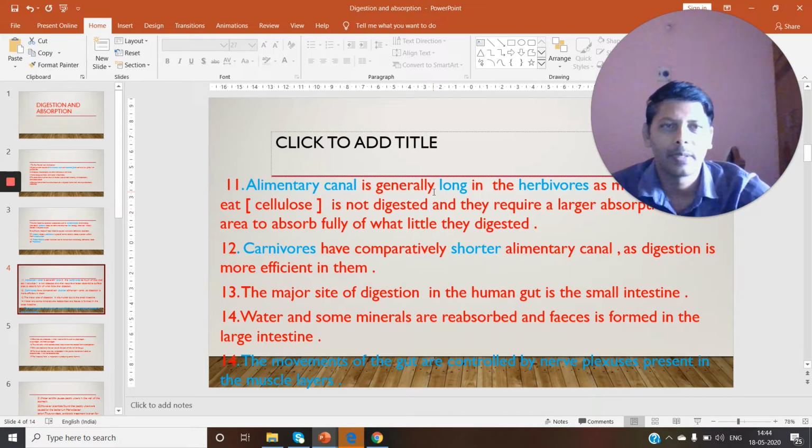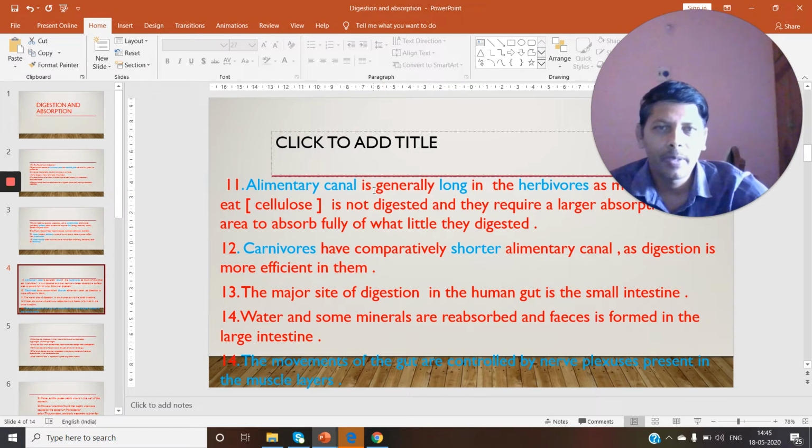If you observe the earthworm, earthworm alimentary canal is straight, but cockroach alimentary canal is coiled. Frog alimentary canal is also coiled at some places, and our human alimentary canal is very long. It is highly coiled.